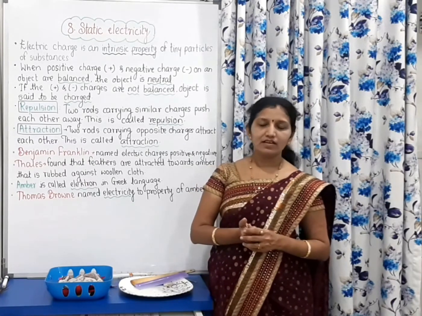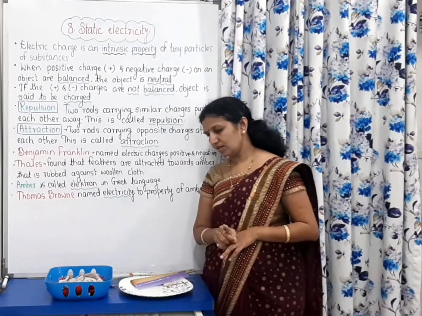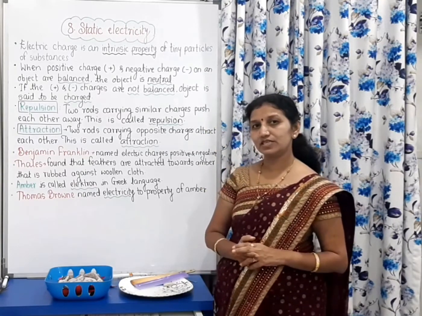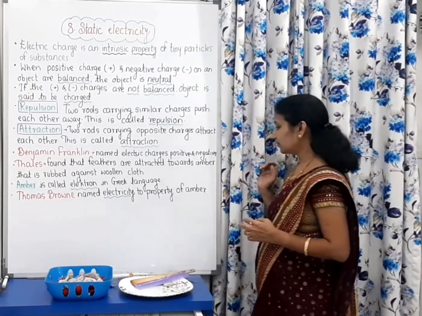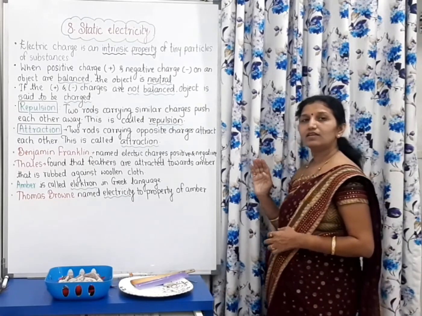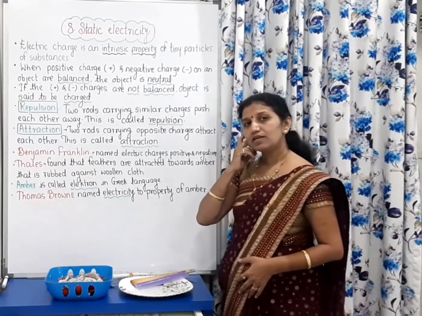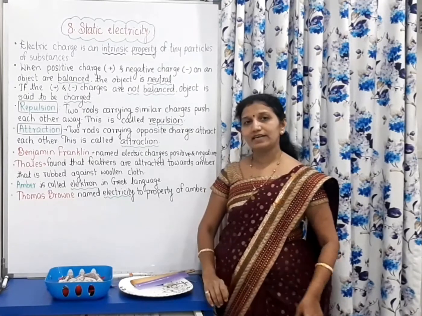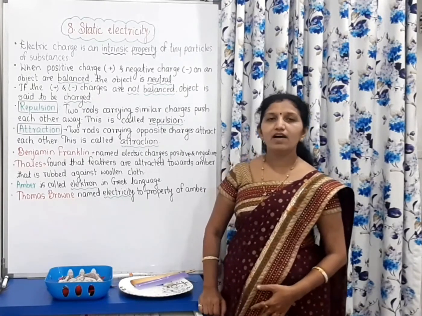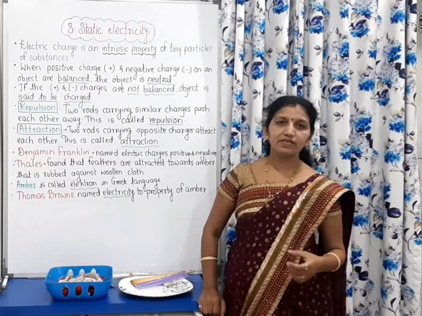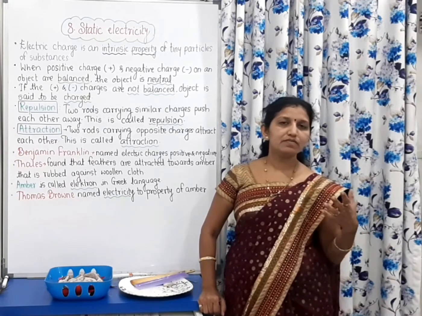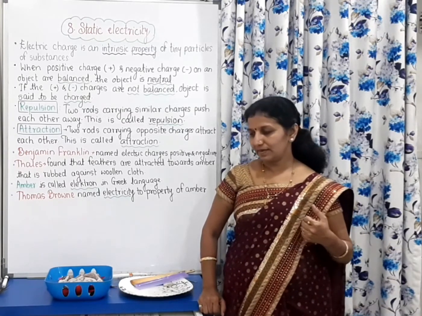Also, if we pass near a polyester curtain, frequently, it attracts the cloth. Why? Because of friction, there is production of that electricity.